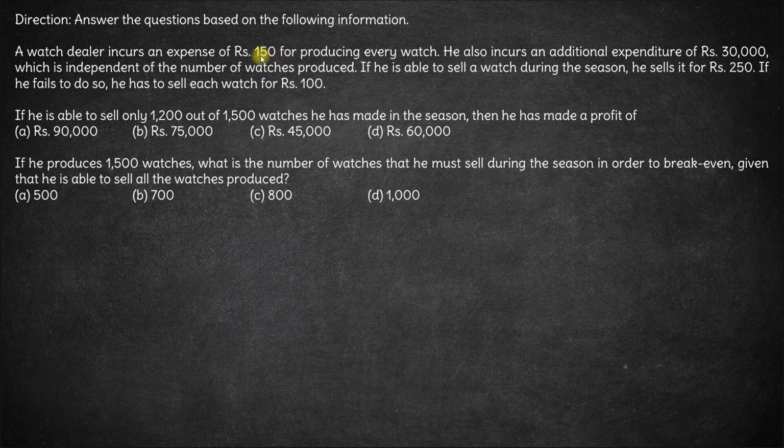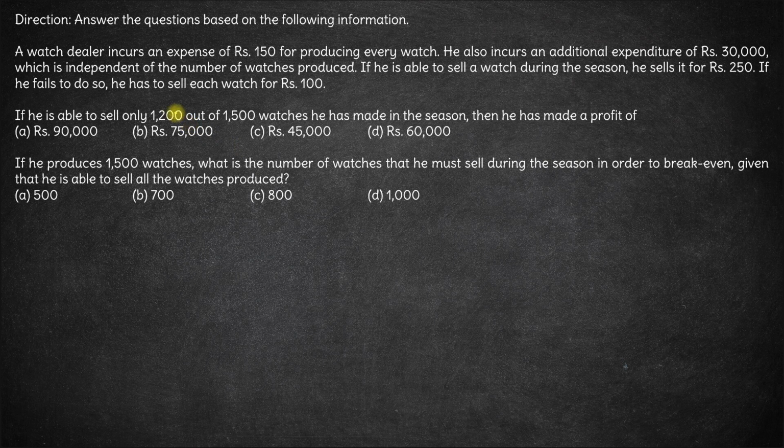But we can't just compare with 150 because there is a fixed cost as well of 30,000, and this fixed cost will get distributed based on the number of watches produced. So let's look at what the questions are. The first question here is, if he is able to sell only 1200 out of 1500 watches he has made in the season, then he has made a profit of how much?